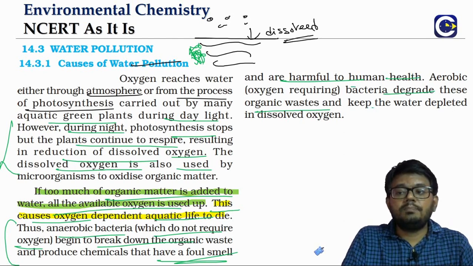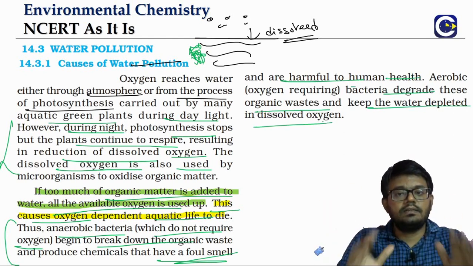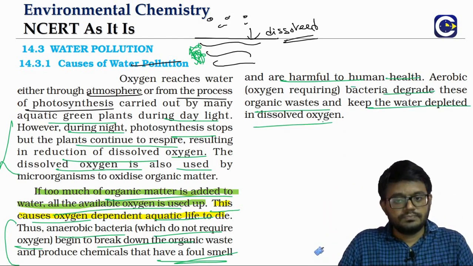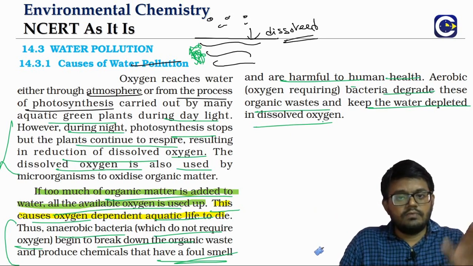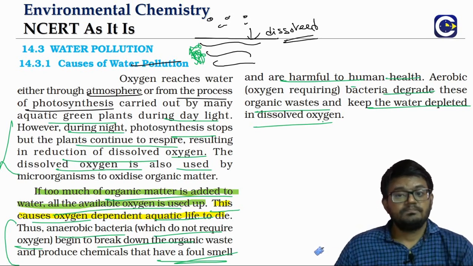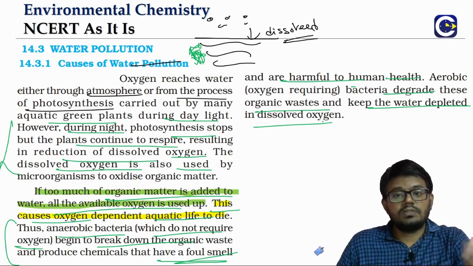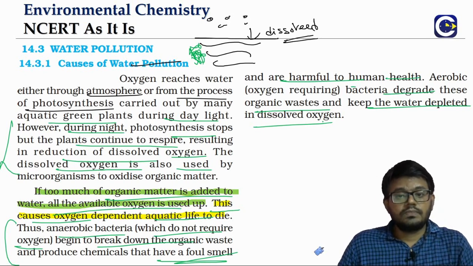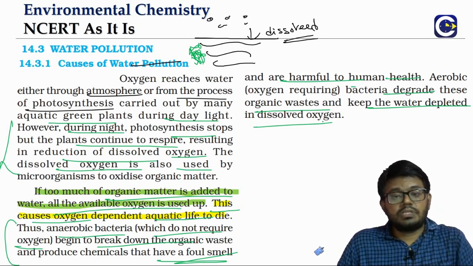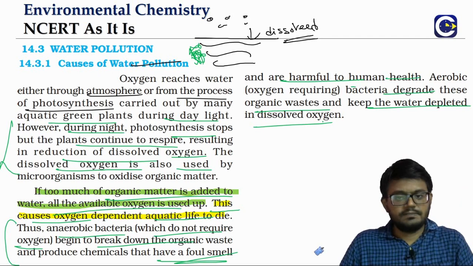They will deplete the oxygen, that is the dissolved oxygen amount in water. If you have aerobic decomposition, we will get less harmful substances, but the dissolved oxygen amount will go down. If you have anaerobic decomposition, that will give us harmful substances.